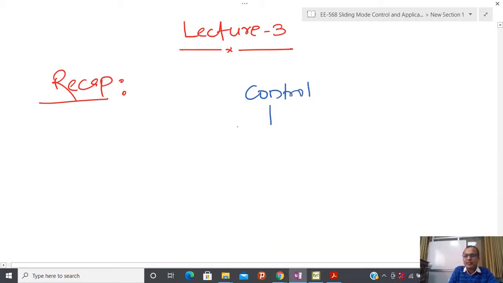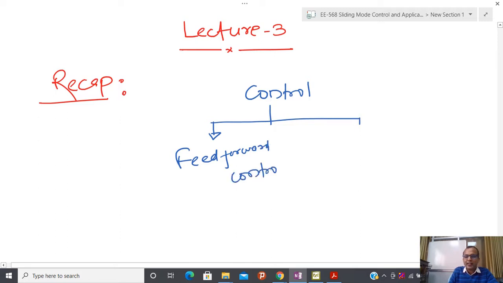contains two parts. One part is feedforward control action, and another is called feedback.